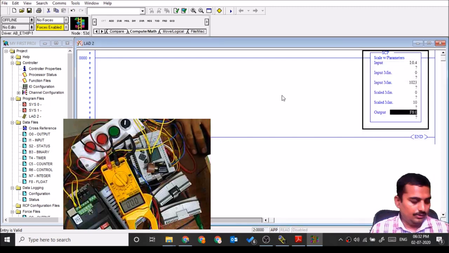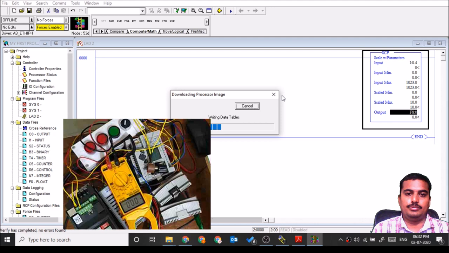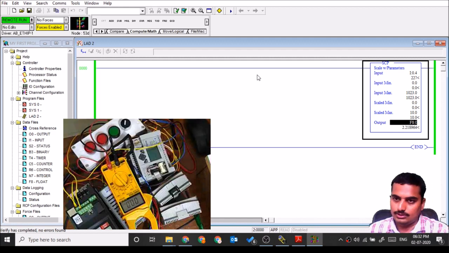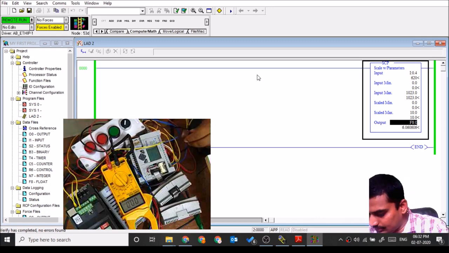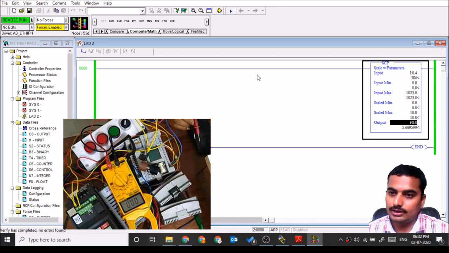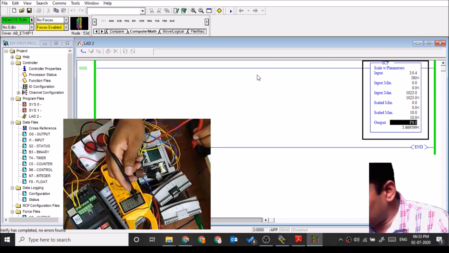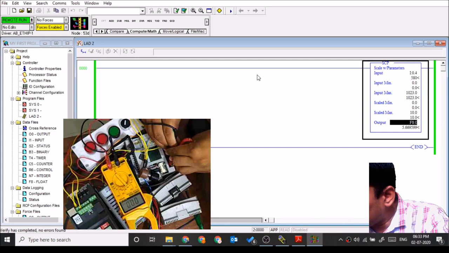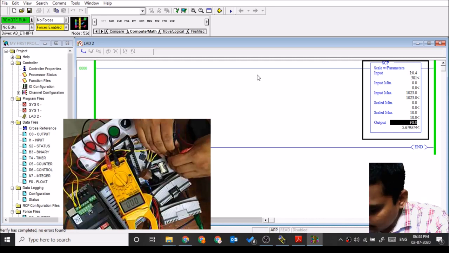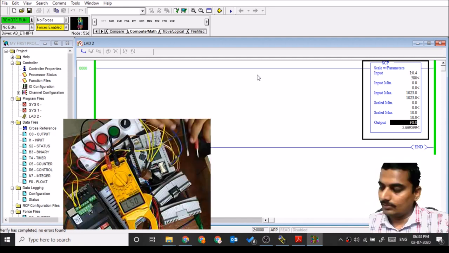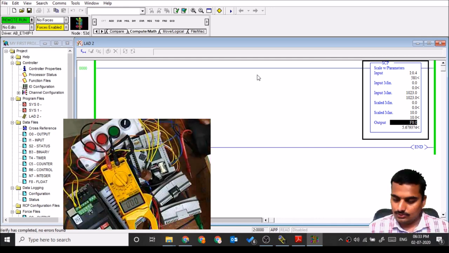Okay, and I will download this to the PLC and run this. So I'm increasing the voltage. At this point I will check the voltage. Now the ADC shows 580, scale with parameter result is 5.6. This multimeter should give an output near 5.6. It's giving 5.7, that is 5.669 and 5.7. Okay, so this is the analog interfacing.